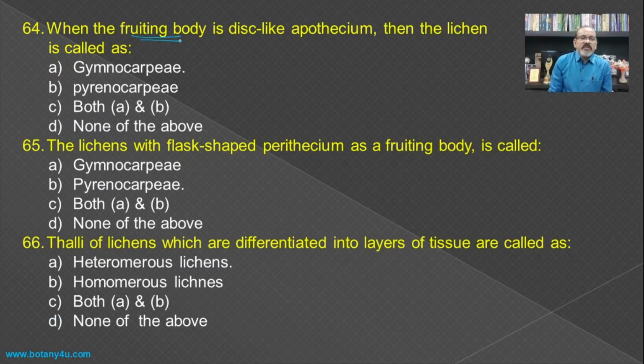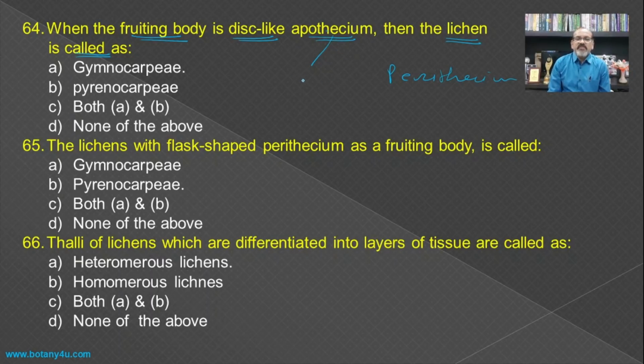When the fruiting body is a disc-like apothecium, then the lichen is called as. There are two different types of fruiting body, one is apothecium and the second one is perithecium, and this is completely dependent upon the type of fruiting body.